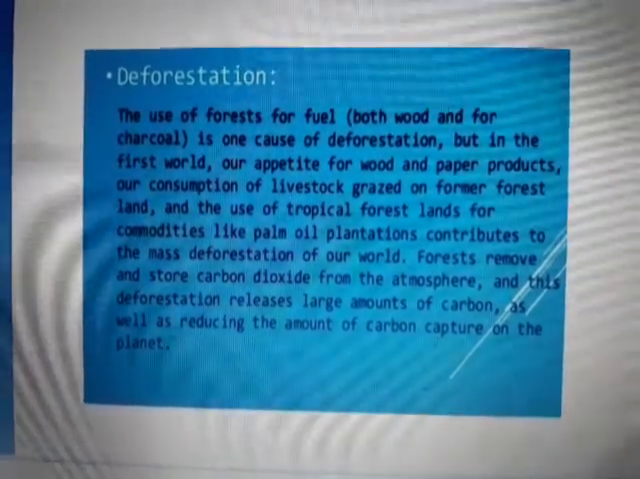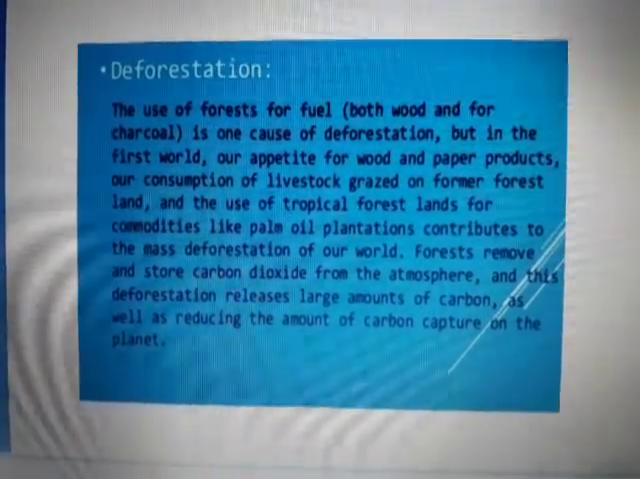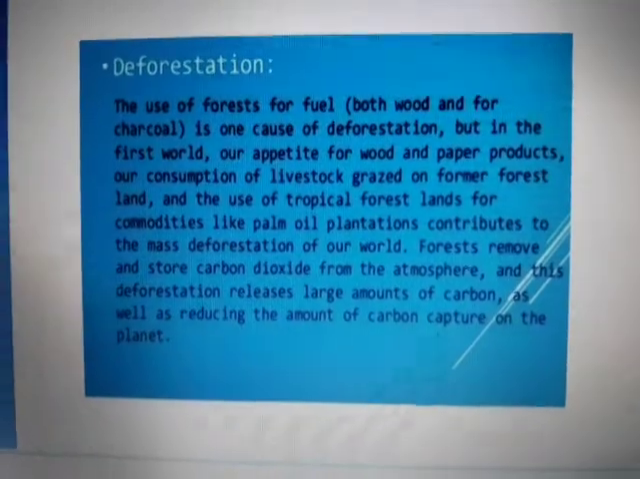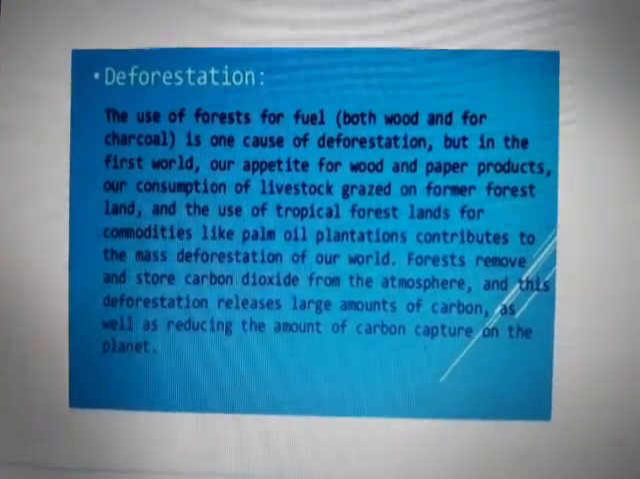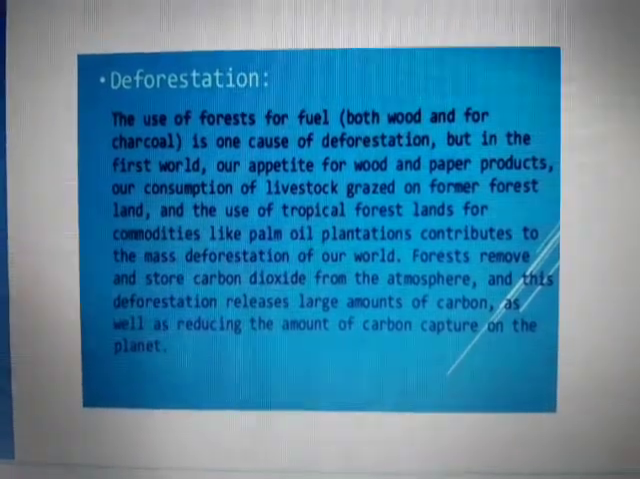Forests remove and store carbon dioxide from the atmosphere, and deforestation releases a large amount of carbon, as well as reducing the amount of carbon capture on the planet.